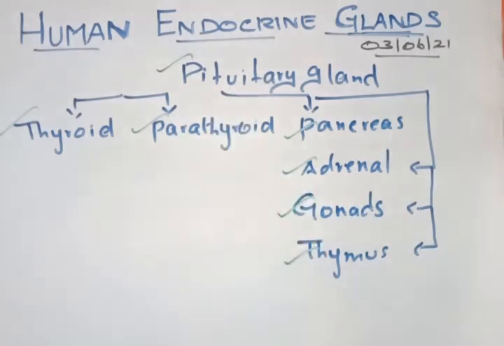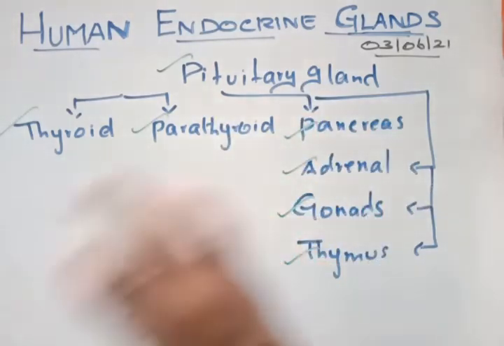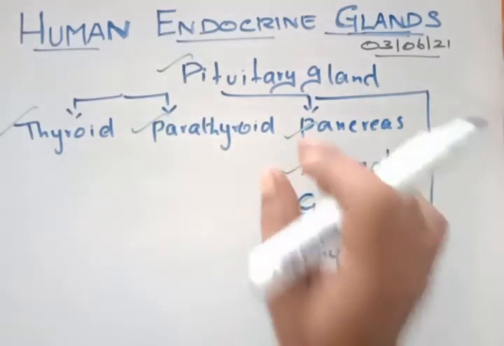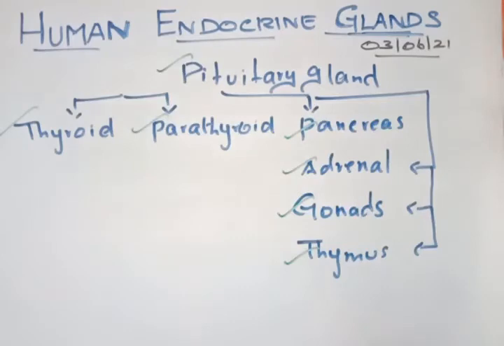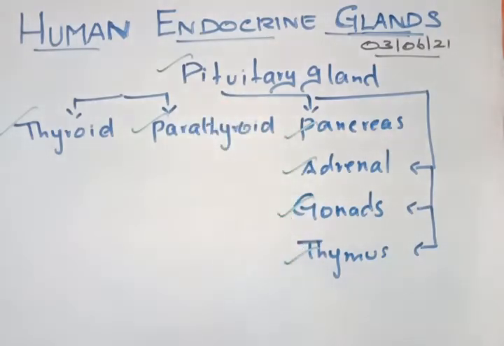In your book, page number 233, they have given all the glands in a short form, and then they discuss each gland in detail. So we will take up one or two glands in a day and discuss them entirely. If we take pituitary, we will complete everything from the pituitary and then move on.